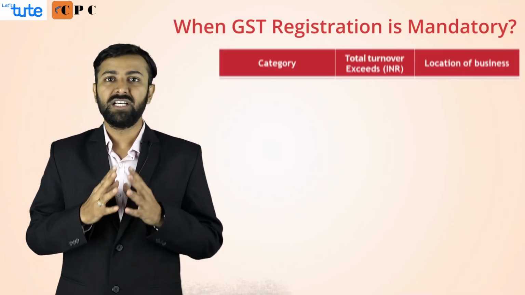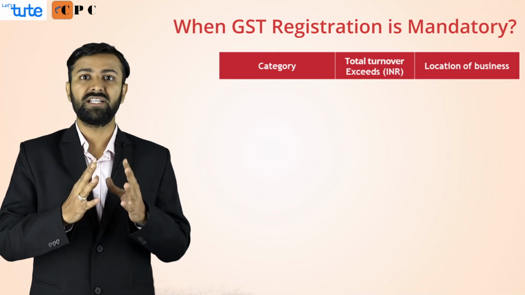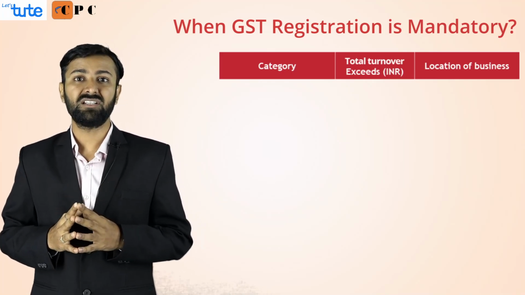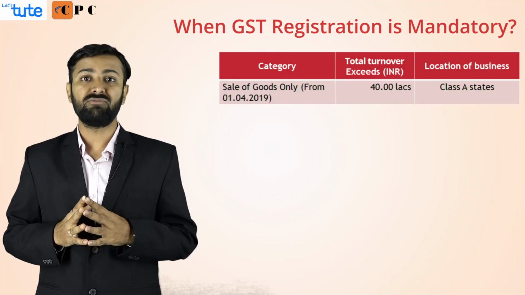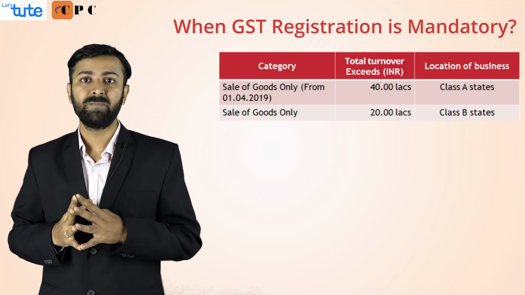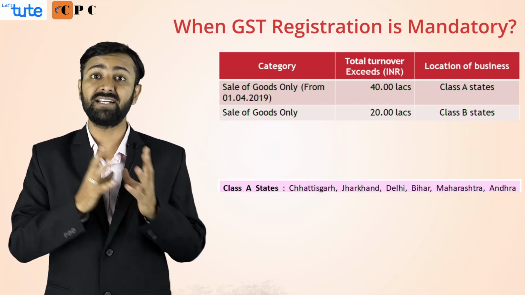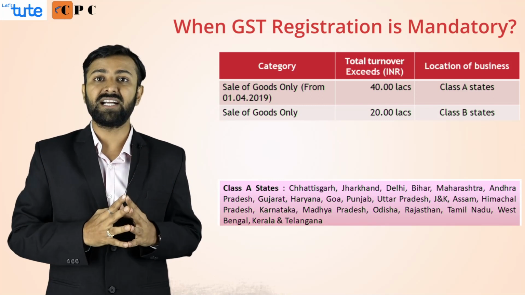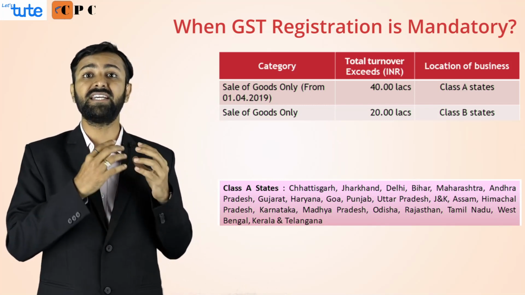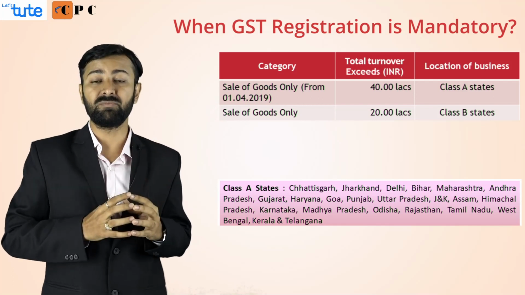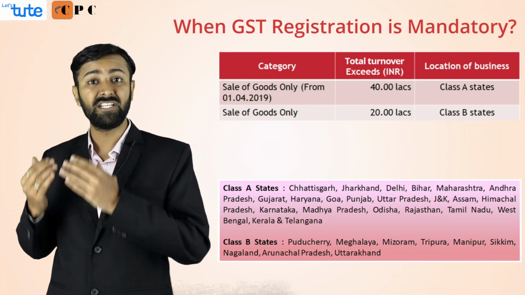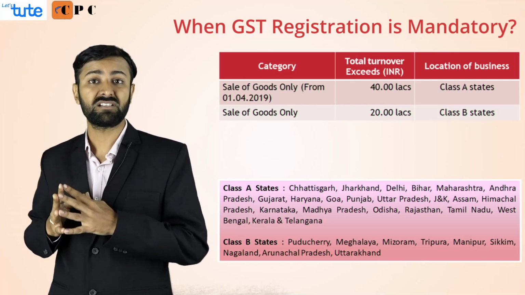Firstly, if you are a goods trader, if you are dealing completely in goods, then you need to take compulsory GST registration if your turnover is above 40 lakhs in class A states and above 20 lakhs in class B states. Now let us understand what class A and class B states are. Class A states are the states where the government feels that those are good economic states and they need a higher limit for GST compliance, and class B states are the other states where the government has reduced the limit for compulsory GST registration.